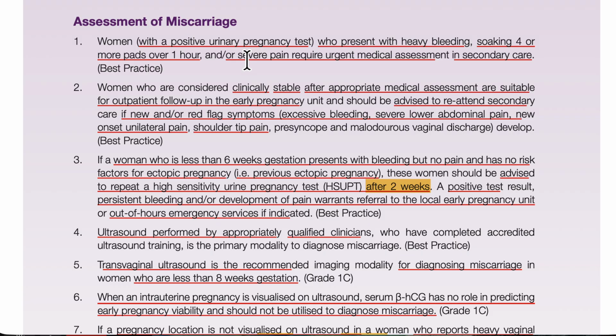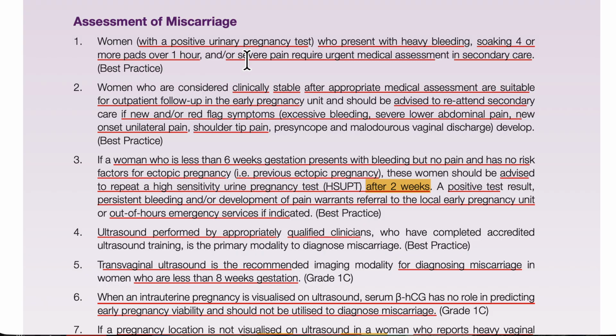Ultrasound has to be after 2 weeks, because this is a very important MCQ. In MCQ they can give you that the patient is less than 6 weeks and she is having bleeding but no pain. So what are you going to do? The options may say ultrasound within 1 week, ultrasound at 2 weeks, or urine pregnancy test. We have to do it after 2 weeks. So this is the first point.